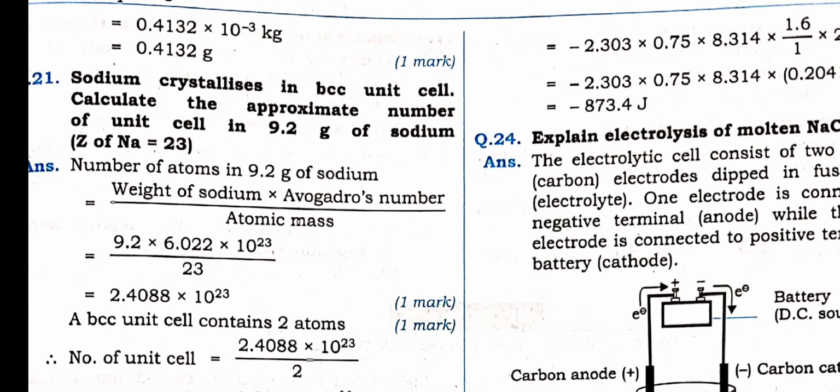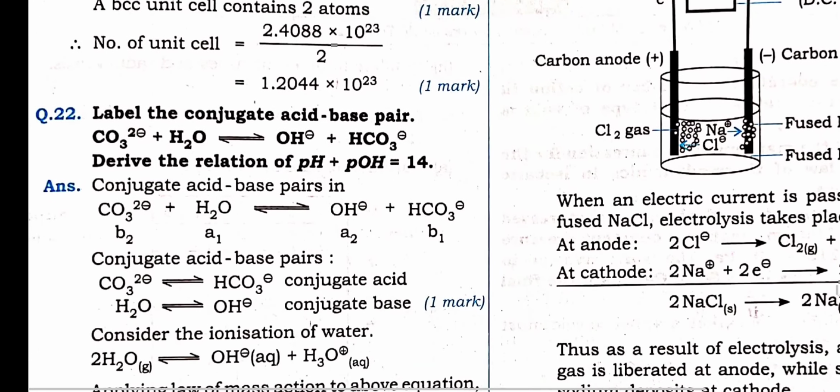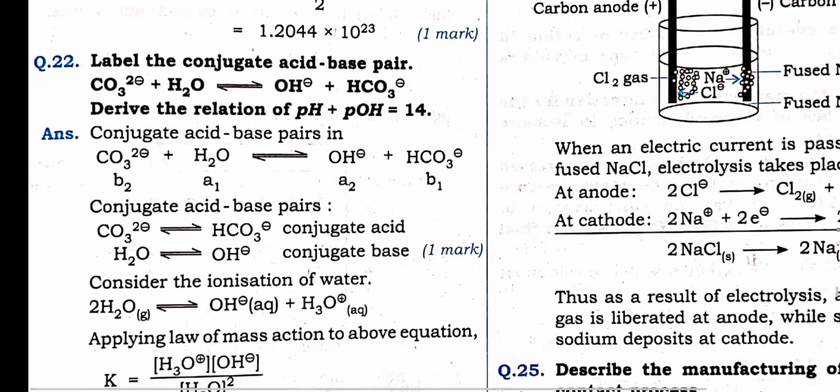D is equal to mass upon volume of the unit cell multiplied by the number of atoms and divided by Avogadro number. That formula you have to write and you can solve it. Label the conjugate acid base pair from the equilibrium chapter, you know very well. Maximum work done from thermodynamics. This question is also nice and we can say it is important. They can ask such type of question. 23.